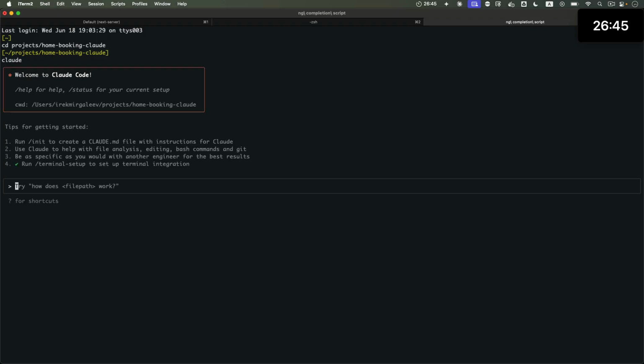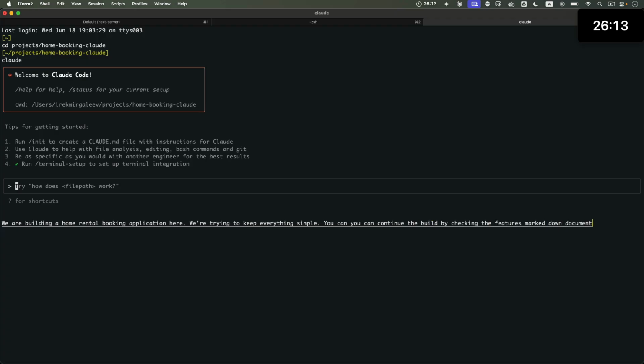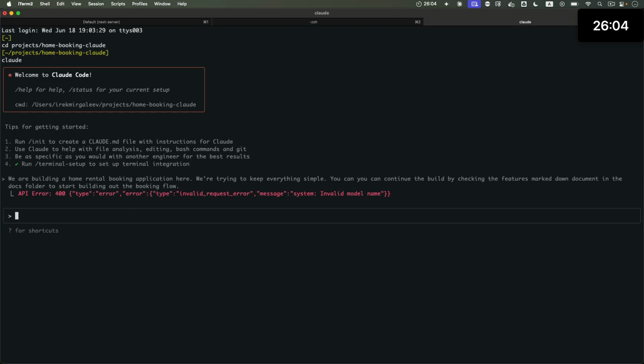Start Claude. Okay, it's asking for a prompt. Start of the prompt. We are building a home rental booking application here. We're trying to keep everything simple. You can continue the build by checking the features markdown document in the docs folder to start building out the booking flow. End of the prompt, enter.